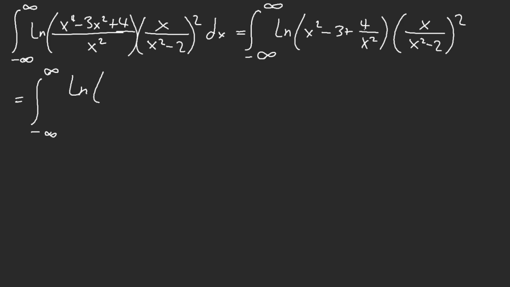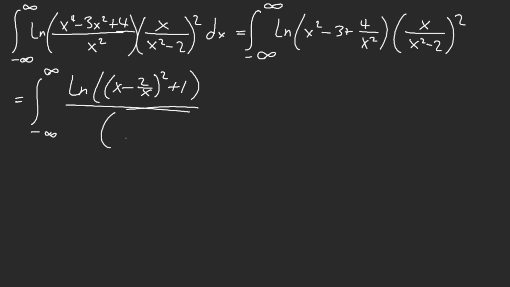So what I mean by that is it can be ln of x minus 2 over x, squared. So we can do that, and then this is going to be plus 1. Wow, that's very nice. And now I'm starting to see the picture.